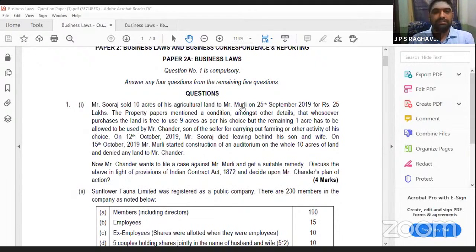The buyer started construction of an auditorium and denied any land to Mr. Chandra. He has breached the condition. Now, Mr. Chandra wants to file a case against Mr. Murali and get a suitable remedy. Discuss the above in the light of the provisions of the Indian Contract Act and decide upon Mr. Chandra's plan of action. Can anyone of you please answer immediately?